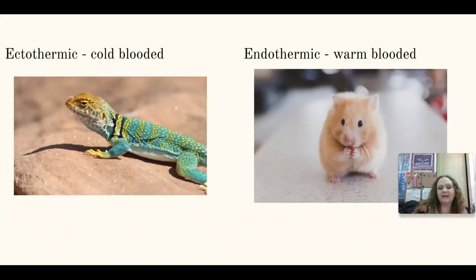When it comes to body temperature, animals can either be ectothermic or endothermic. Ectothermic means cold-blooded. That means that they need to use the outside temperature to regulate their body temperature. Endothermic, or warm-blooded animals, these are the ones that are going to create their own body heat. Humans, for instance, and all mammals, we are endothermic. We create our own body heat. Birds are endothermic. But things like lizards and reptiles, amphibians, all of these guys are ectothermic. They have to get their heat from their environment.